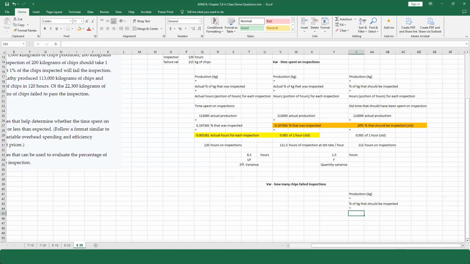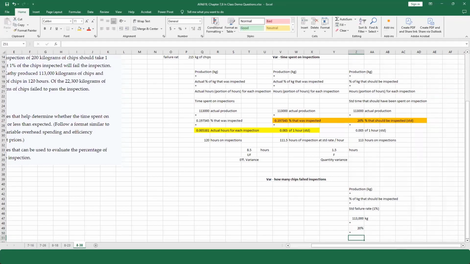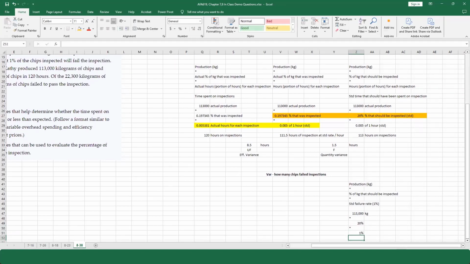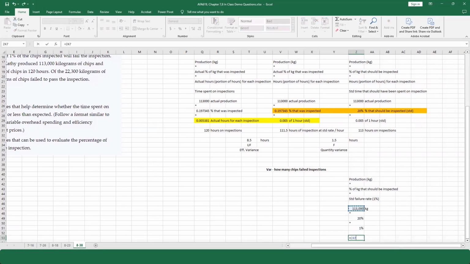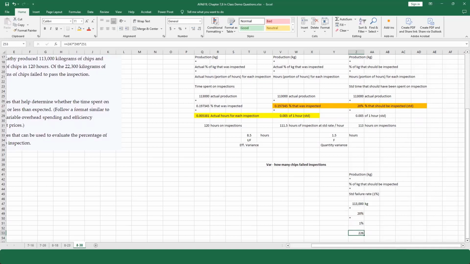And then I'm going to multiply this by the standard failure rate, which we know is 1%. So if I do that, 113,000 kilograms, multiply it by the 20%, then multiply that by the 1% failure rate that we're expecting. And so that's telling me 226 kilograms should fail based on the standards.